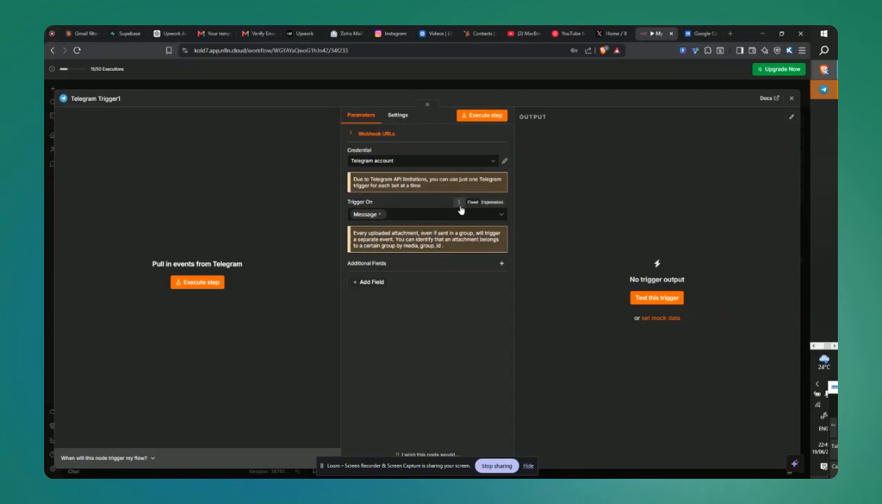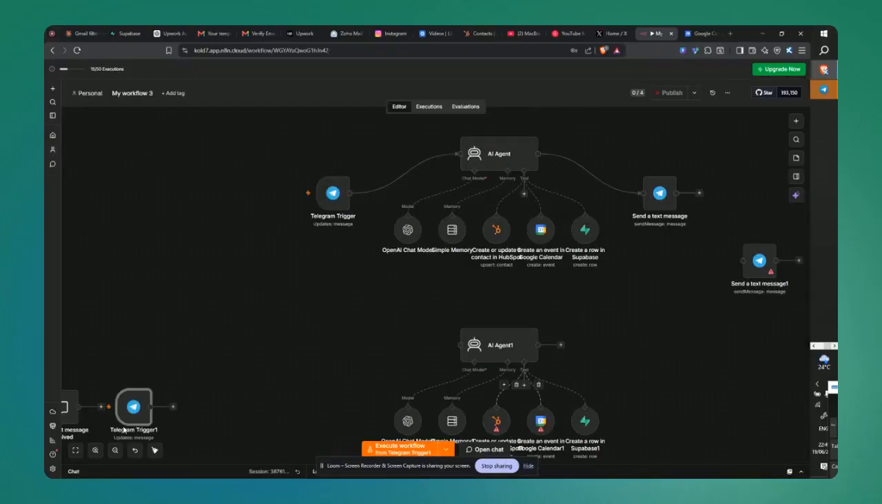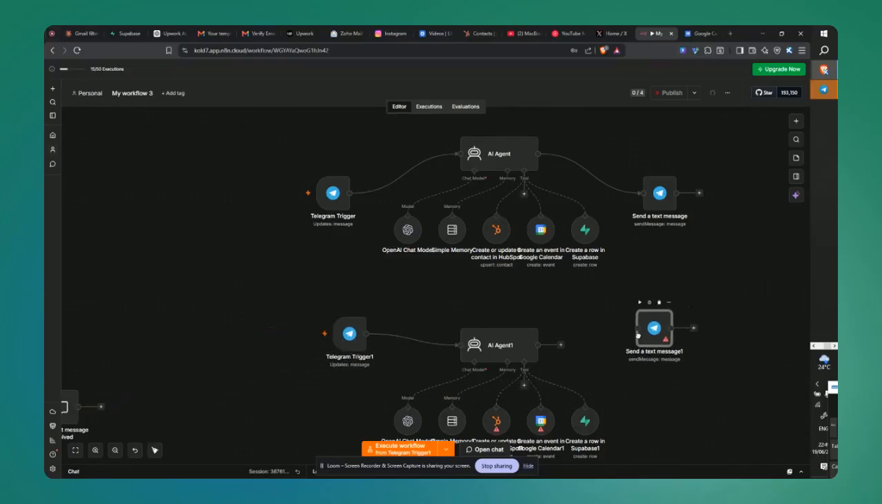For the trigger, you can add multiple triggers, but for this we'll be going for the on message trigger. Once you're done adding that, you map that to this place, and you also map this to the send text message node we added earlier.